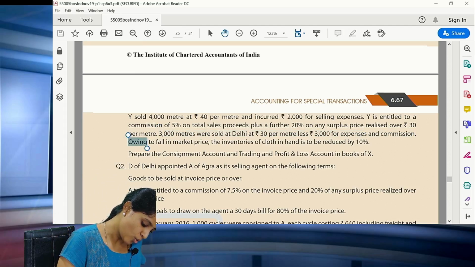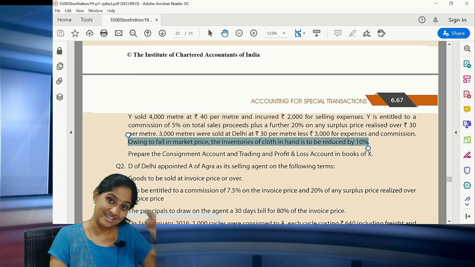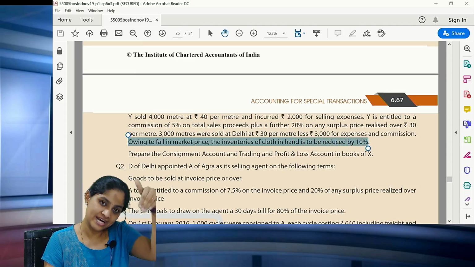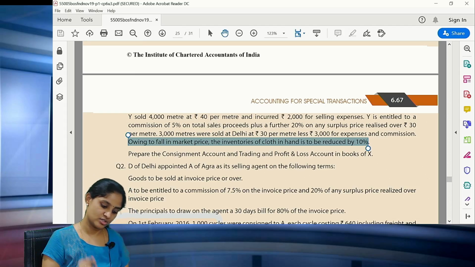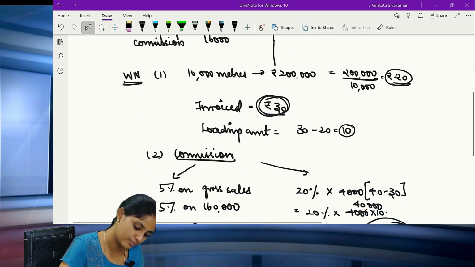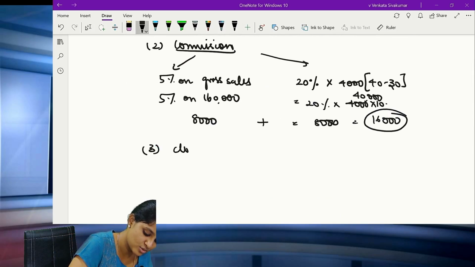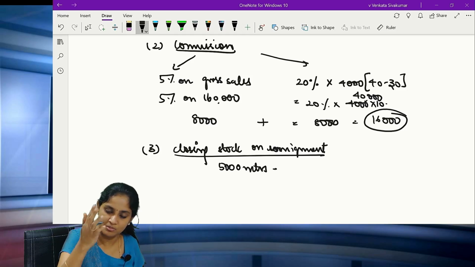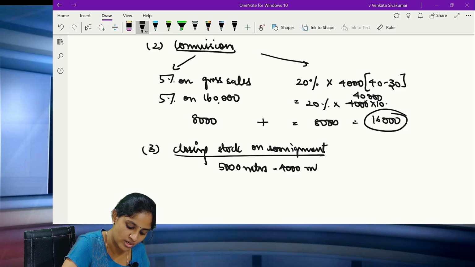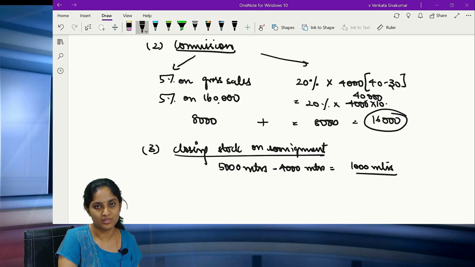Read the next point. Owing to the fall in the market value, the inventories of cloth in hand should be reduced by 10%. Correct? It should be reduced by 10%. Now this is one of the important points. What is the important point? First you have to calculate the closing stock on the inventories or on consignment. So how many meters have you actually sent? 5,000 meters are sent for consignment. Any abnormal loss? No. How many meters have been sold? 4,000 meters have been sold.